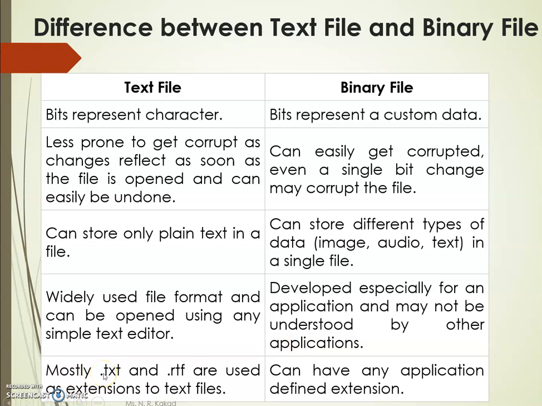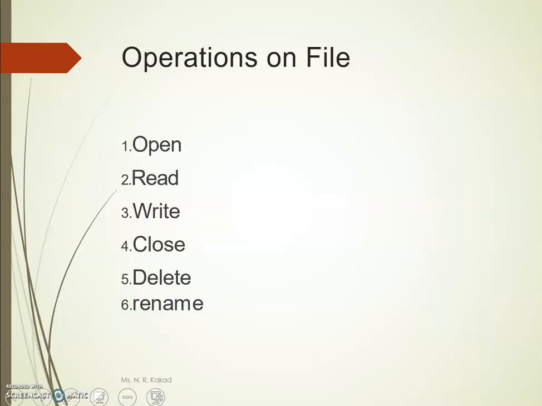Next, the common file formats of text files are .txt, .rtf for rich text files, and .doc. Binary files may be any image, video or audio. So MP3, MP4, JPG and PNG are types of binary files.